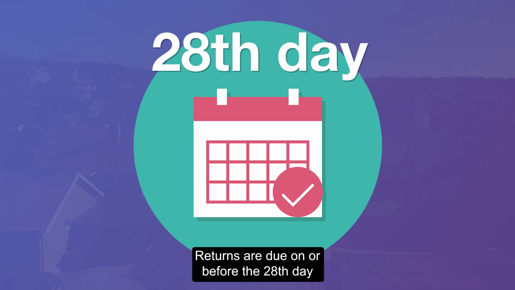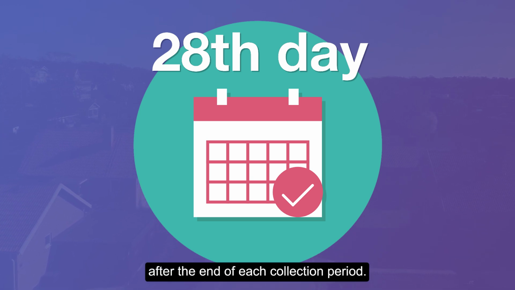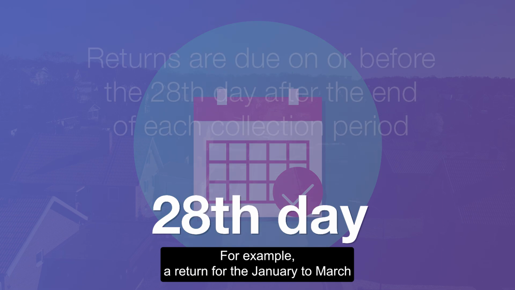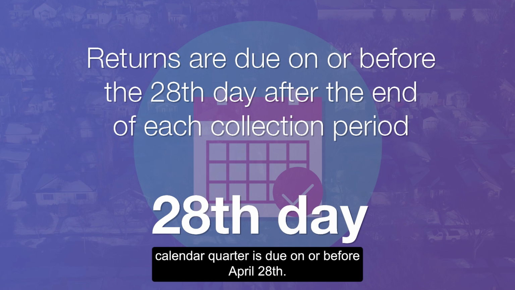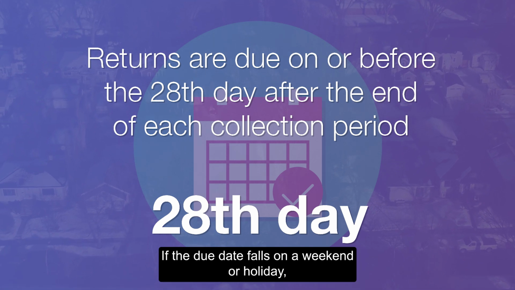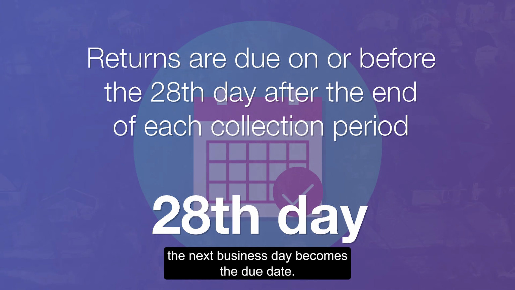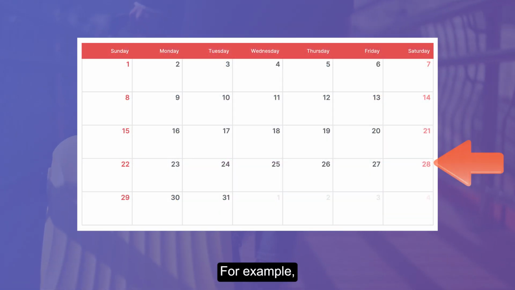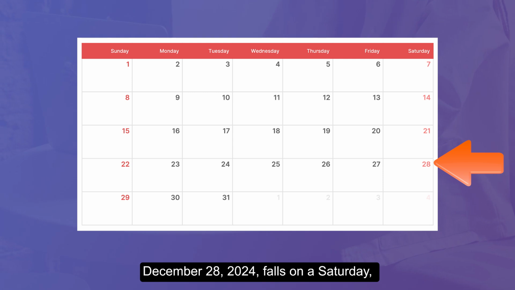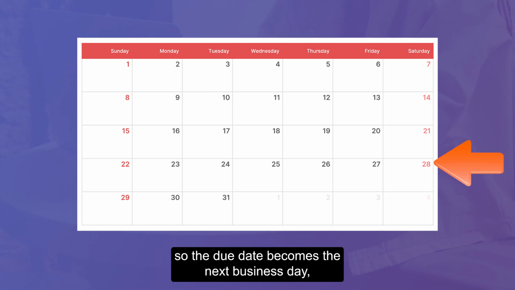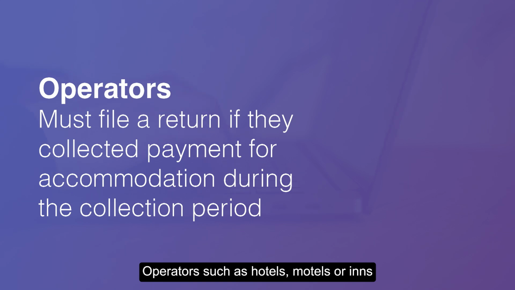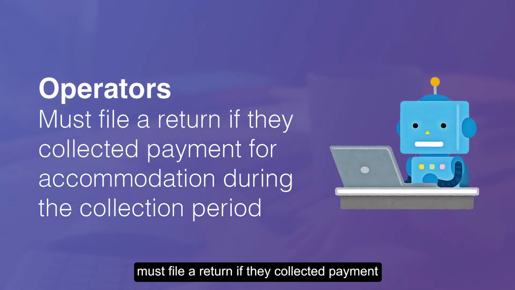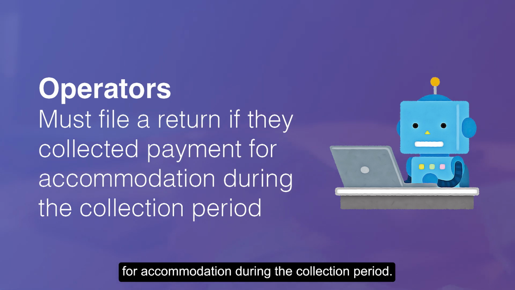Returns are due on or before the 28th day after the end of each collection period. For example, a return for the January to March calendar quarter is due on or before April 28th. If the due date falls on a weekend or holiday, the next business day becomes the due date. For example, December 28th, 2024 falls on a Saturday, so the due date becomes the next business day, Monday, December 30th, 2024.